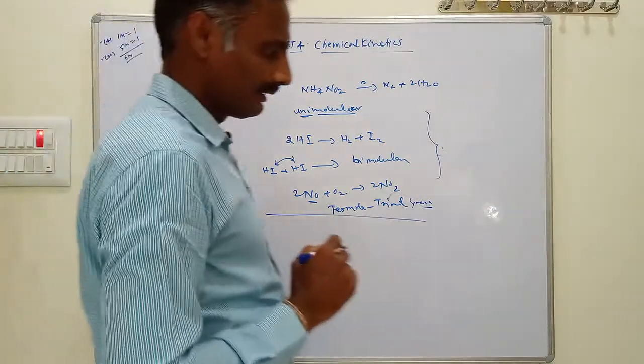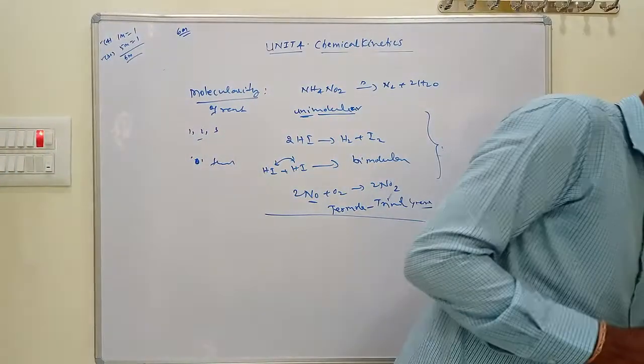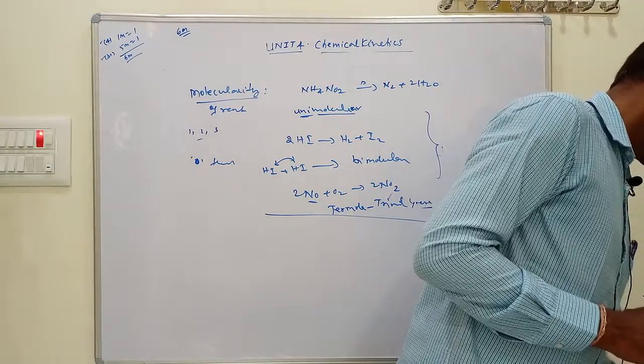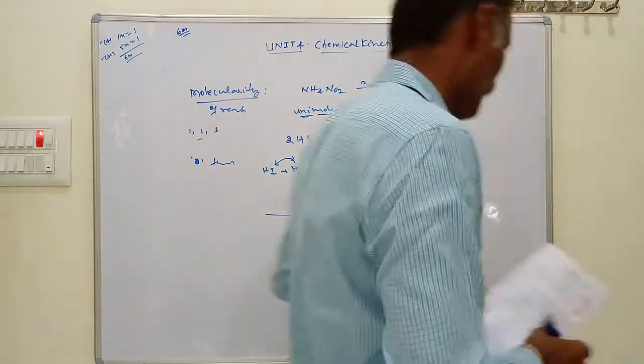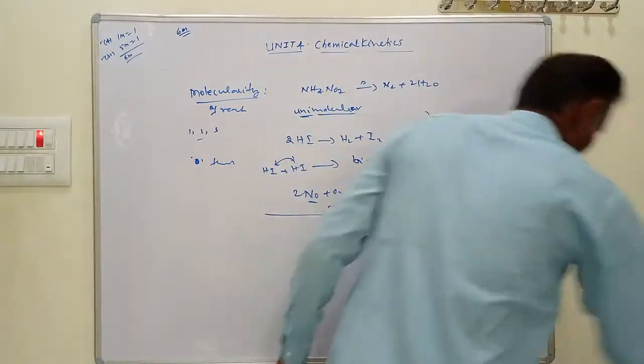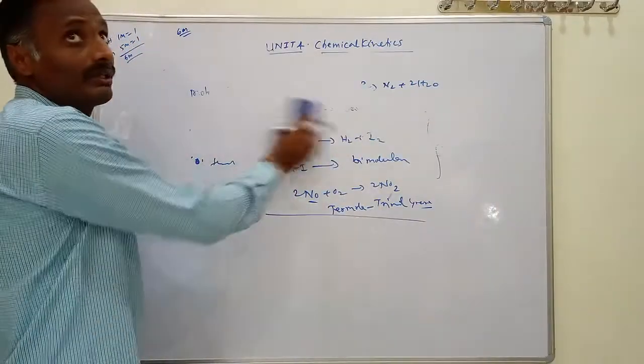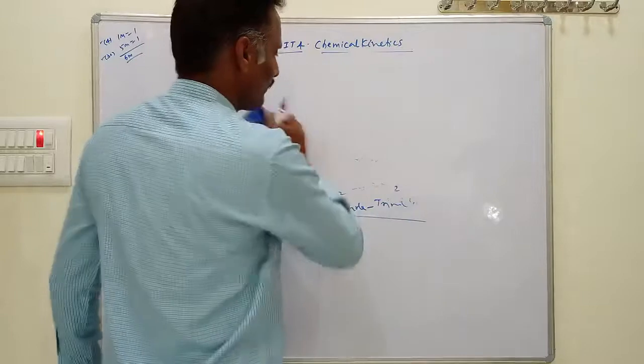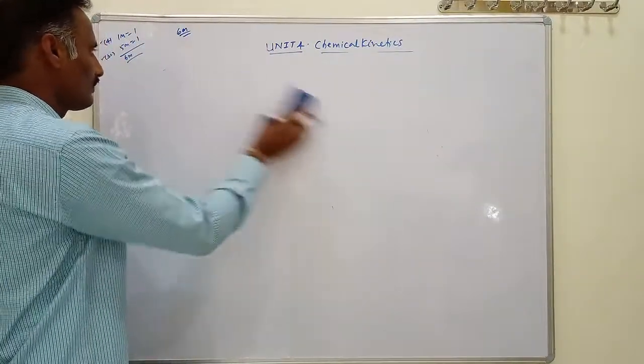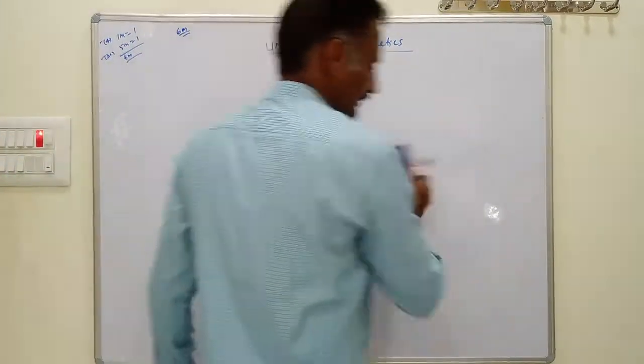Okay. Then what is the difference between molecularity and order of a reaction?